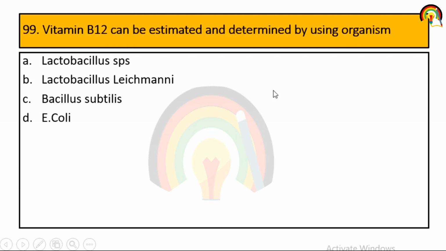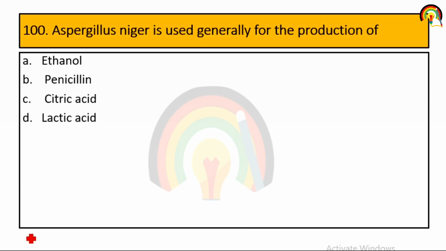Next one, vitamin B12 can be estimated and determined by using the organism Lactobacillus species, Lactobacillus leichmannii, Bacillus subtilis, or E. coli. So vitamin B12 can be estimated and determined using Lactobacillus leichmannii.